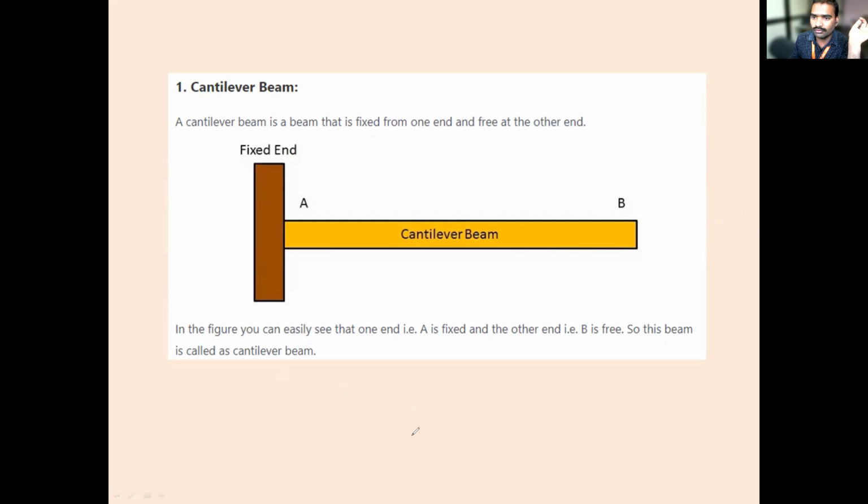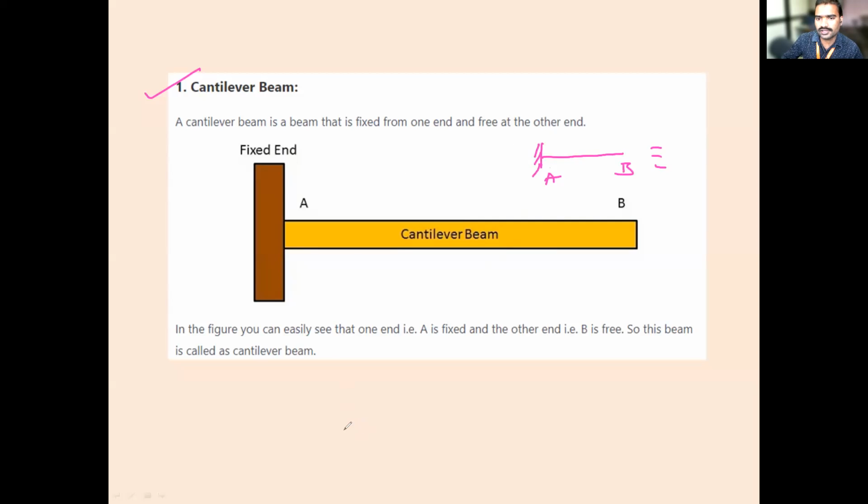Is it clear, everyone? What is a cantilever beam? One end is fixed, the other end is free. Okay. All of you write this down. First one is cantilever beam. So draw this diagram. You can also draw it like this. This is the cantilever diagram. This is A, this is B. So when you remove this support, which type of support is it?